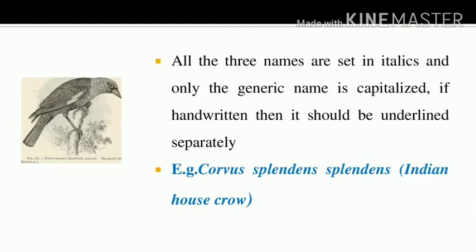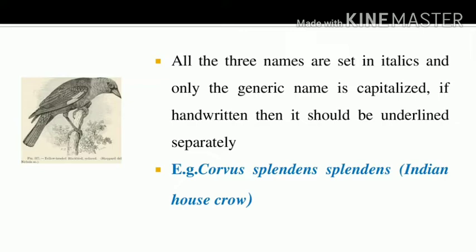What is the example of trinomial nomenclature? That is the Indian house crow. What is the scientific name? Corvus splendens splendens. Corvus is the generic name, splendens is the species name, and the last splendens is called the subspecies name. That is the Indian house crow, Corvus splendens splendens.